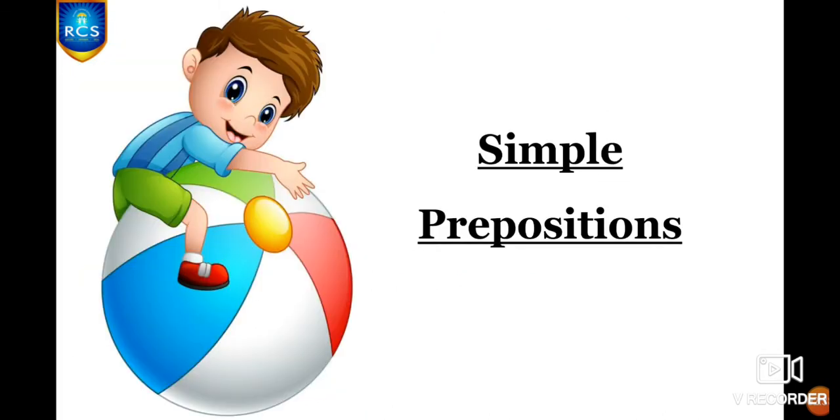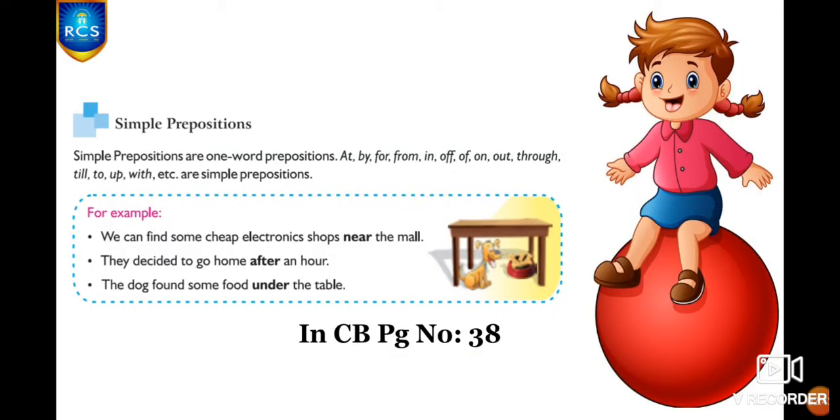And now, we are going to see about simple prepositions. Simple prepositions are one-word prepositions. It comprises of only one word. For example, at, by, far, from, etc. Here they have given you some sentences. We can find some cheap electronic shops near the mall. They decided to go home after an hour. The dog found some food under the table. Yes, children, are you all clear?